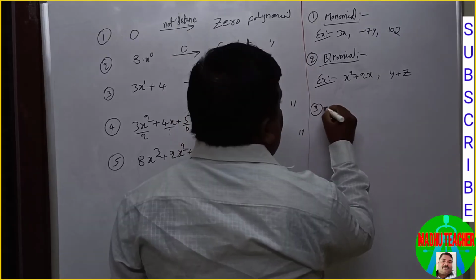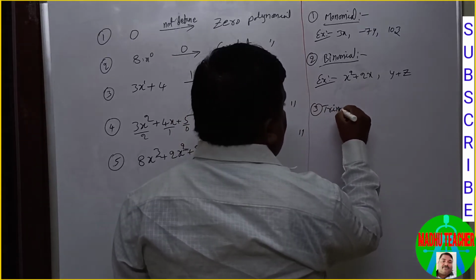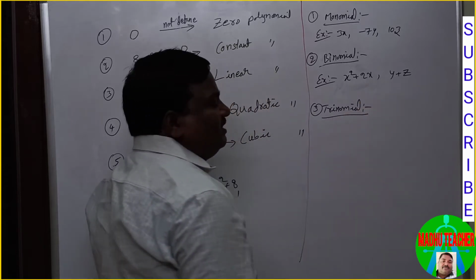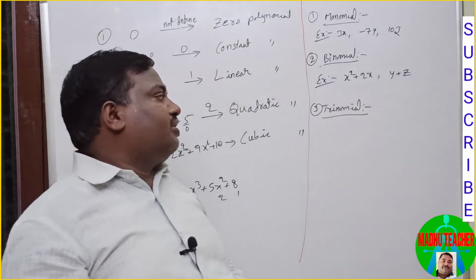So next, trinomial. A polynomial with three terms is called trinomial.